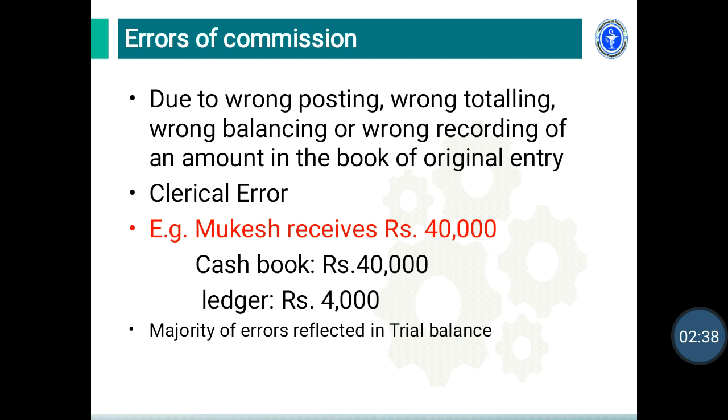But when we enter this entry in a ledger, due to some oversight or mistake, the amount gets posted as only 4,000 rupees. At that time this type of error occurs, which is called error of commission. The majority of this type of error is reflected in a trial balance.